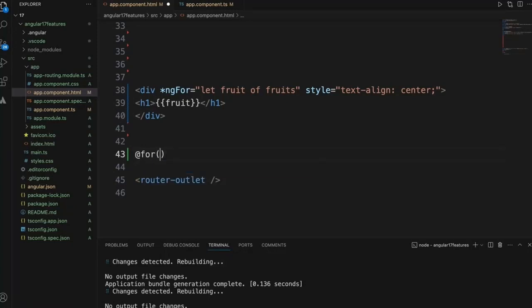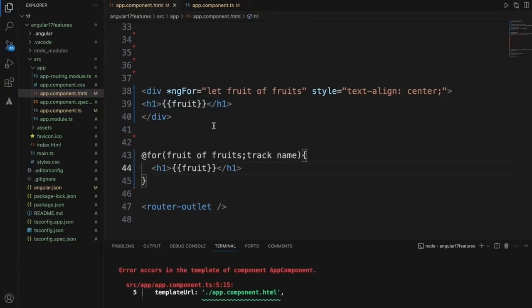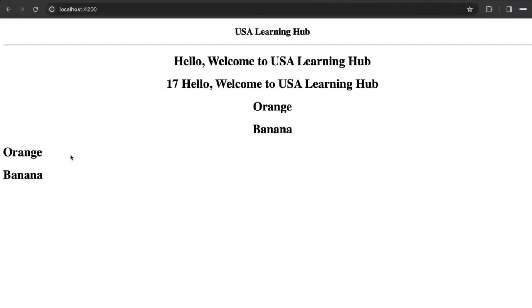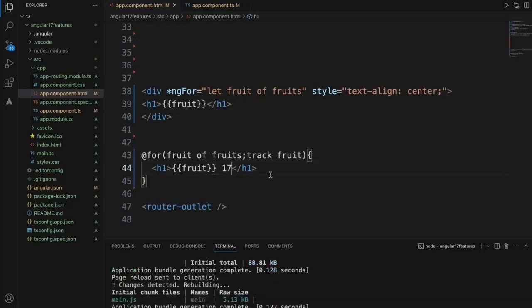So ng-for the same thing, name of fruits, and we need to add a track by name, and with this as usual simply we need to display the same thing. Oh sorry, track by fruit. Okay. Now it will display. This is Angular 17 display. We'll just say 17.